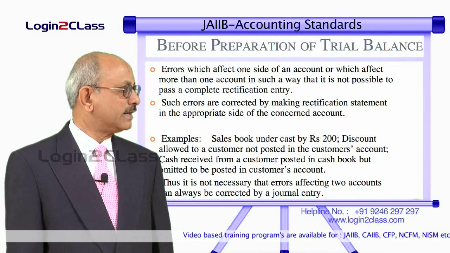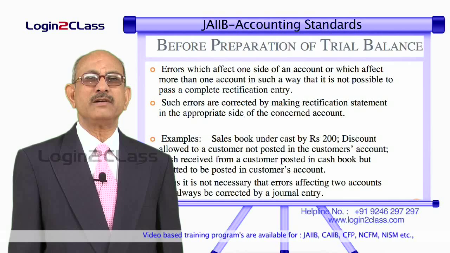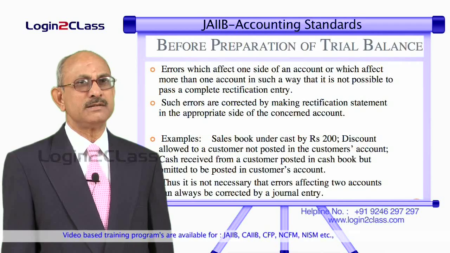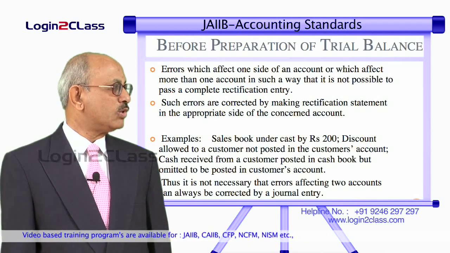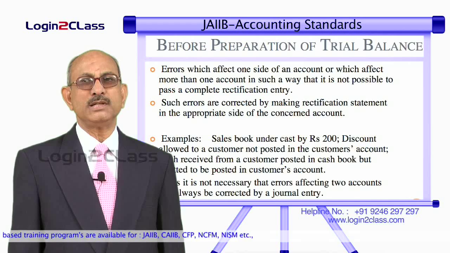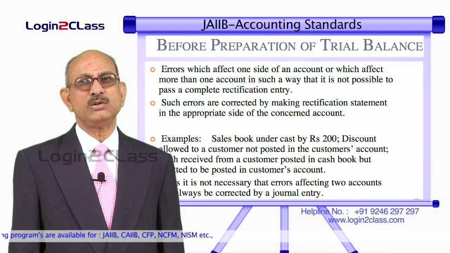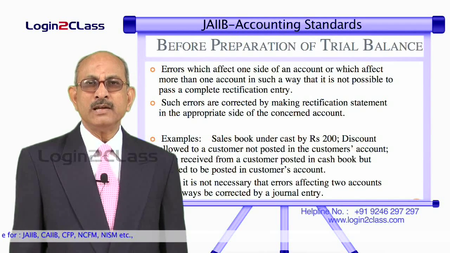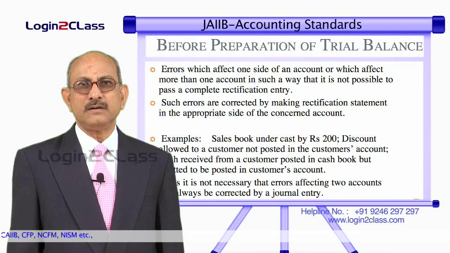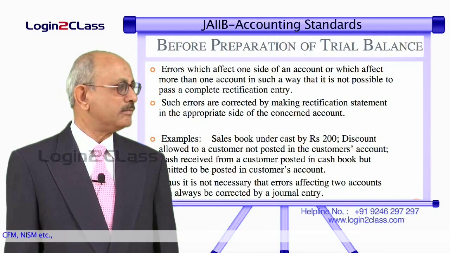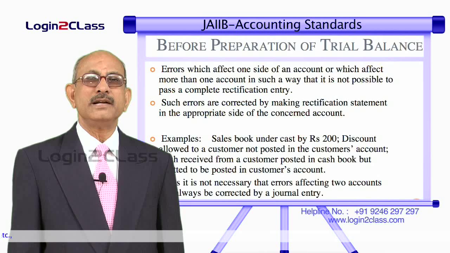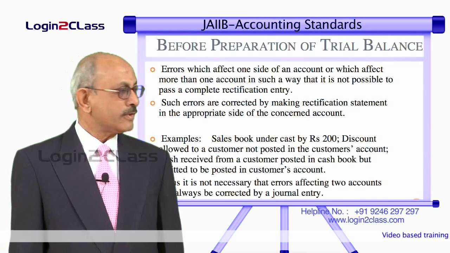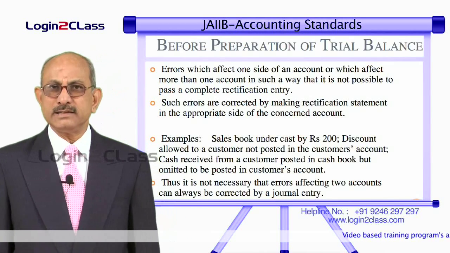Let us say there are 10 transactions in a sales book, the total should have come to 20,000. You have taken it as 19,800. That means there is a mistake committed in totaling it. So what you have done, once the sales book is ready, you have posted that wrong total to the sales account. That means sales account has been credited by 19,800, whereas the respective accounts of the customers who have been given credit sales have been debited by those amounts. Those amounts are correct. The mistake is only in the total. So debit side is okay, credit side is less by 200 rupees.